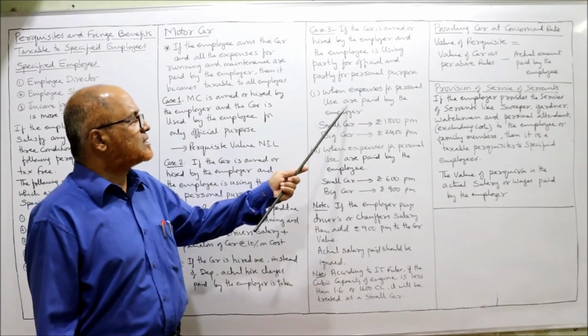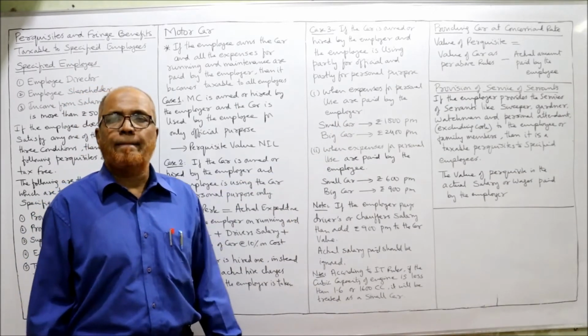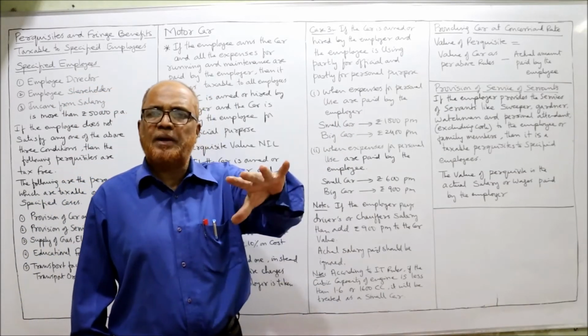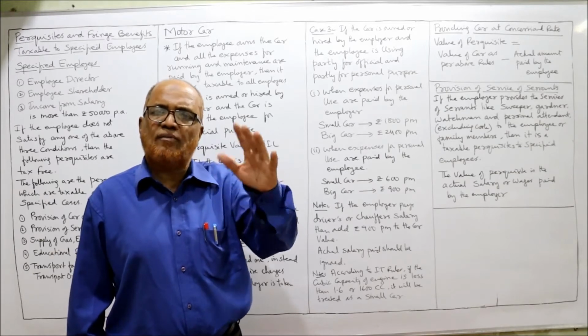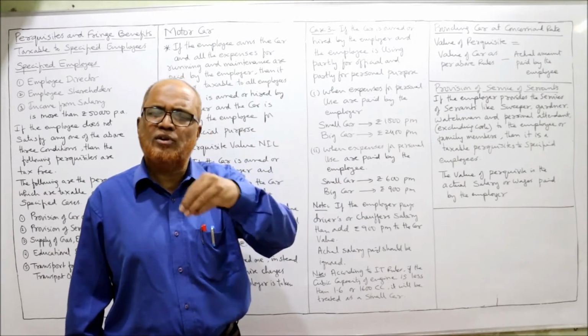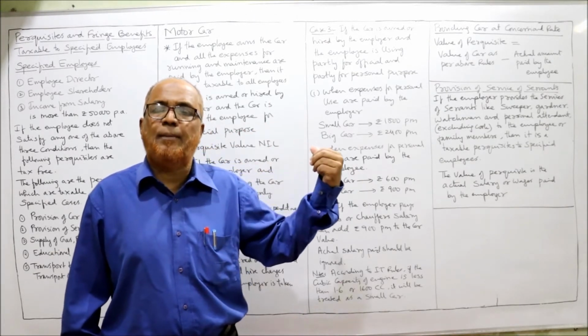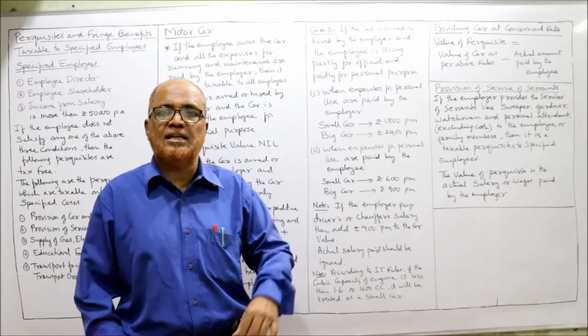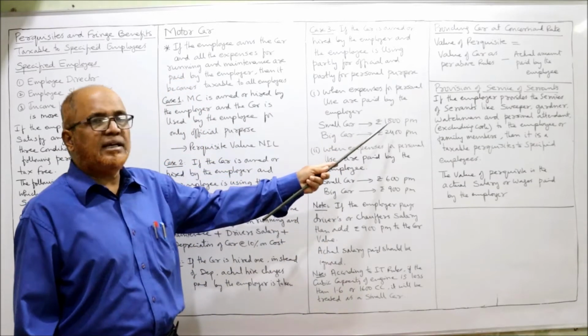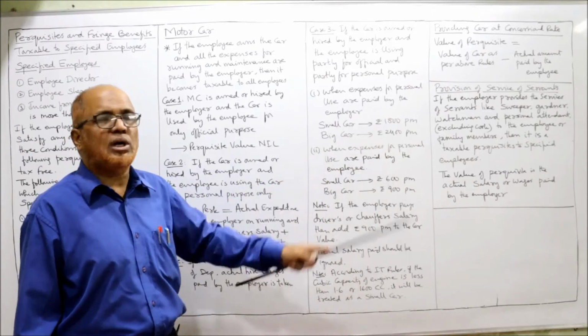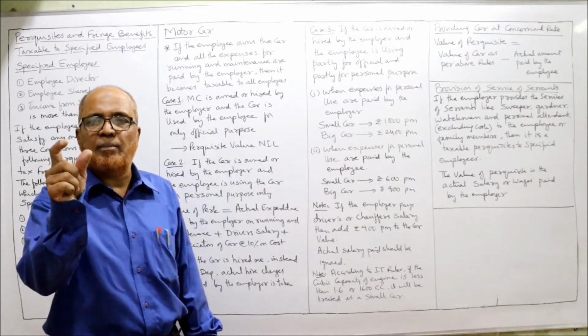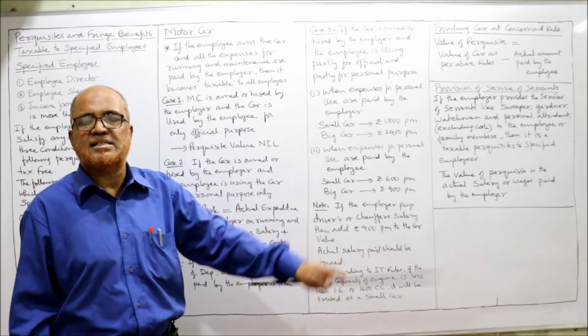When expenses for personal use are paid by the employer, that means all the expenditure, whether for personal use or official use, every expenditure is paid by the employer, then in that case, small car 1800 per month, big car 2400 per month. These are the amounts fixed by the Income Tax Act.